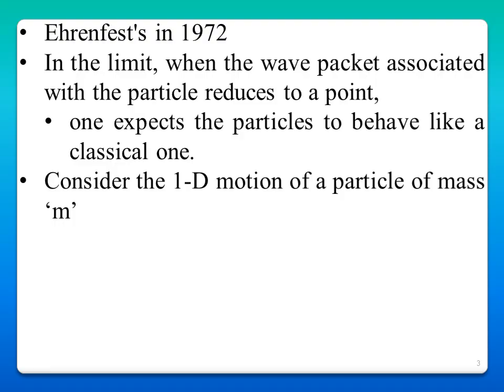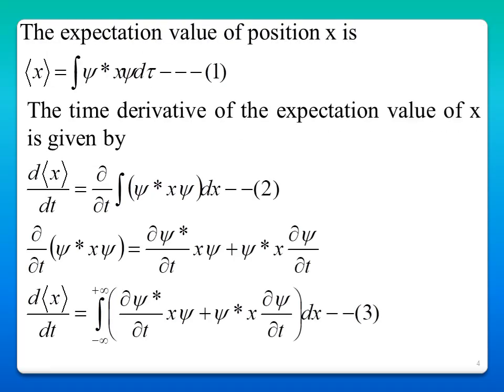To derive this, consider a one-dimensional motion of a particle of mass m. The expectation value of position x we can write as the integral of psi star x psi d tau. So the time derivative of the expectation value of x is d by dt of the expectation value of x equal to dou by dou t of the integral psi star x psi dx.